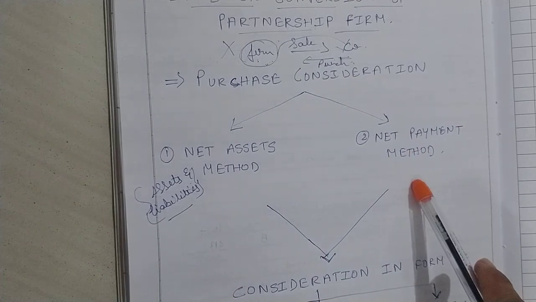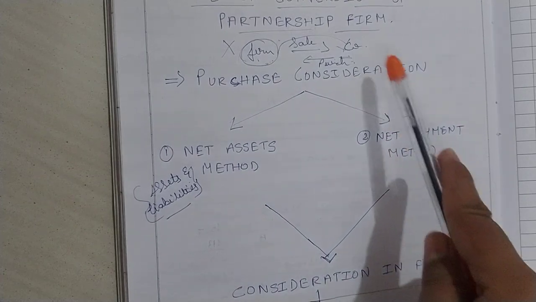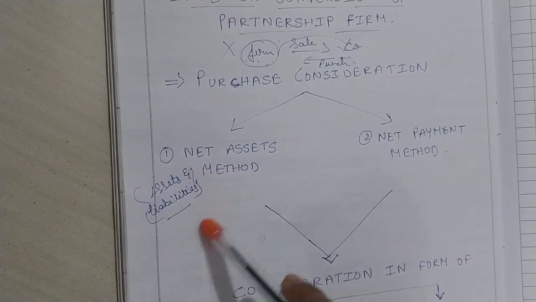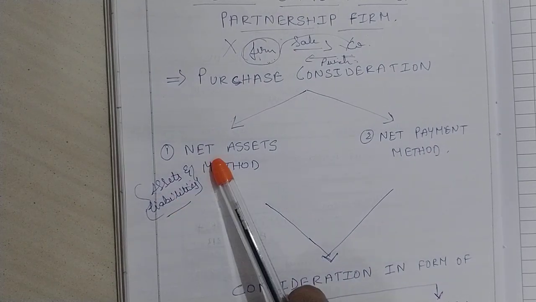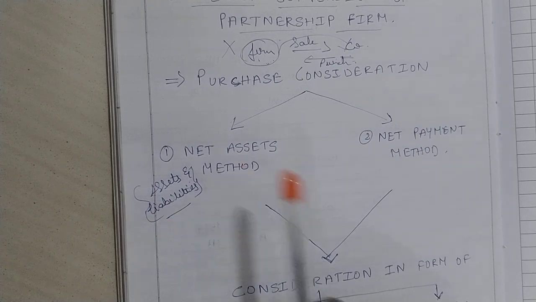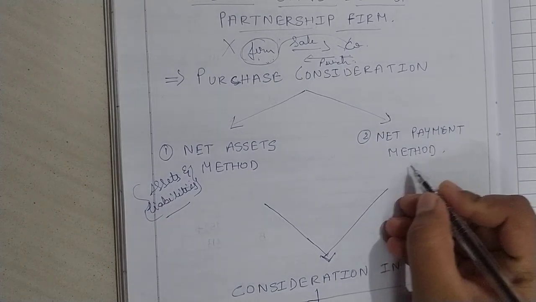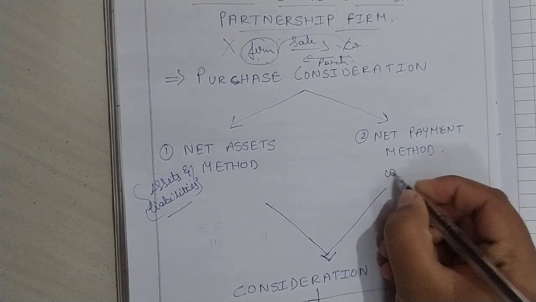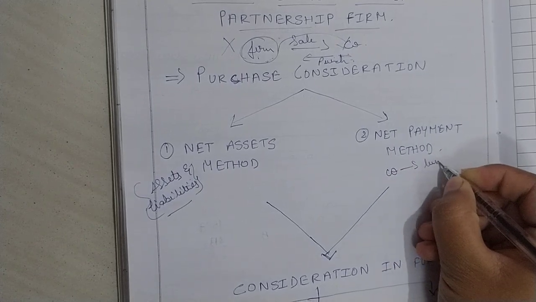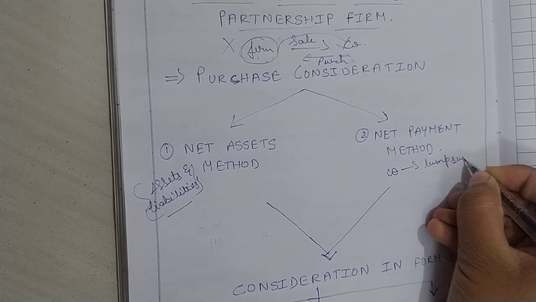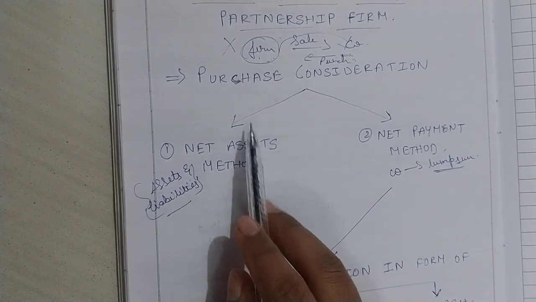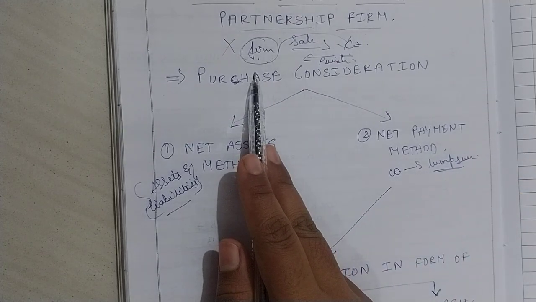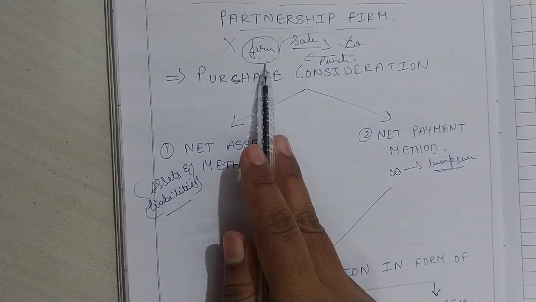Now, what is this net payment method? Here the company will not be concerned with the assets and liabilities of the firm. It is the business of the firm to sell off the assets and pay off the liabilities. The company will be giving only a lump sum amount to the firm as purchase consideration for buying the business of the firm.